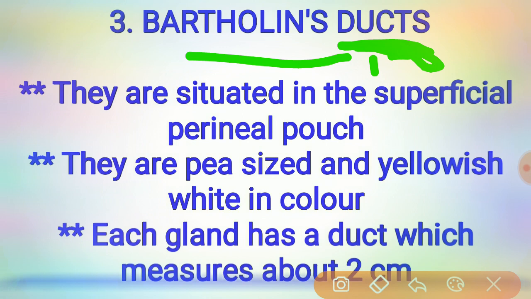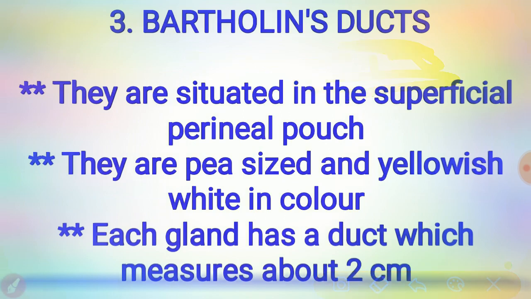We should remember these two types of epithelium. The Bartholin's glands are homologous to the bulb of the penis in the male. Got it? So this is the Bartholin's duct.